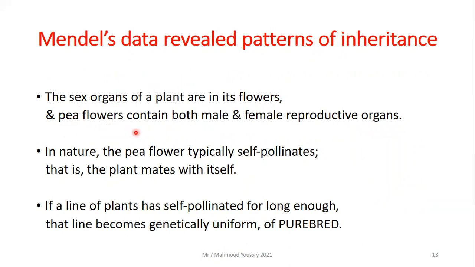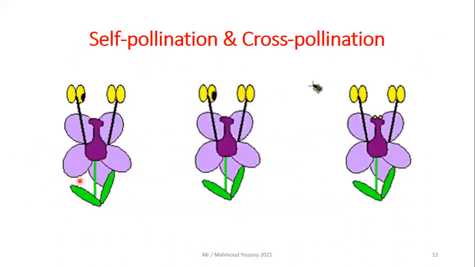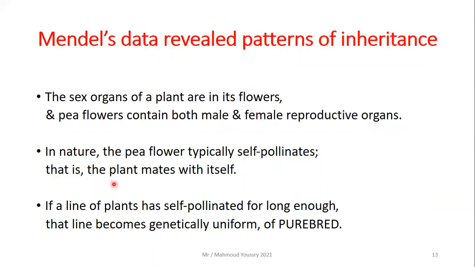The pea plant flowers contain both male and female reproductive organs. In nature, the pea flower typically self-pollinates. As we agreed, this is self-pollination. That is, the plant mates with itself.